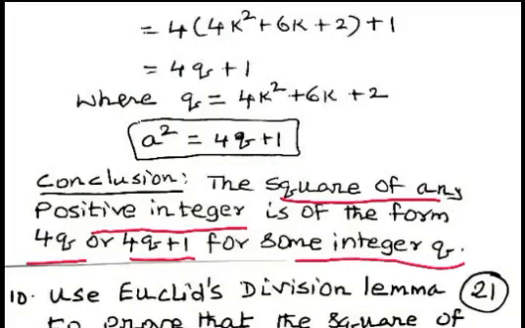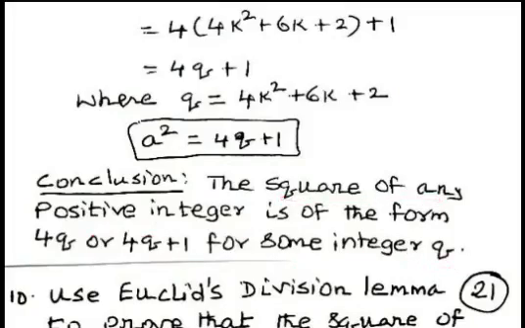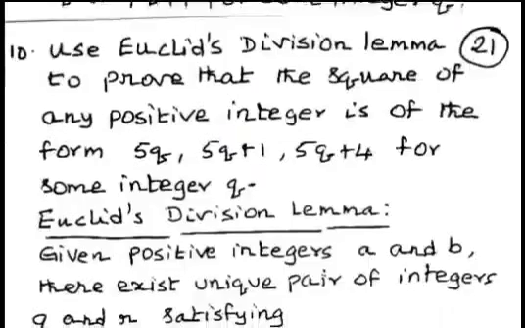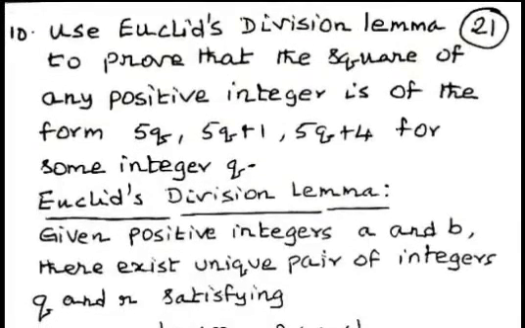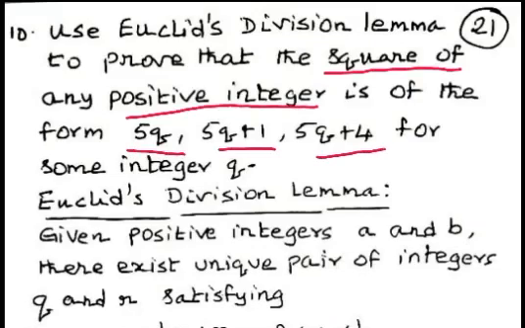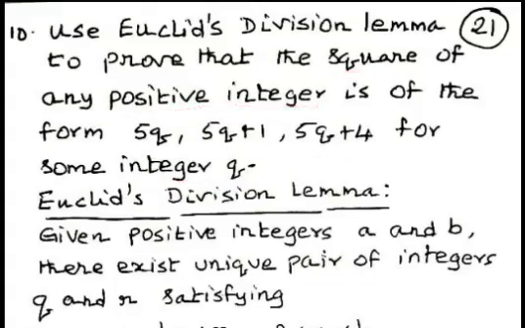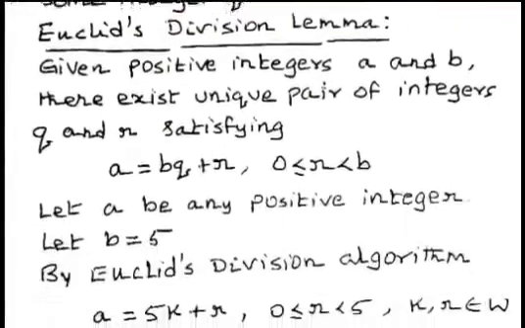Now we consider another problem. Use Euclid's division lemma to prove that the square of any positive integer is of the form 5q, 5q plus 1, or 5q plus 4 for some integer q. Now we consider Euclid's division lemma.